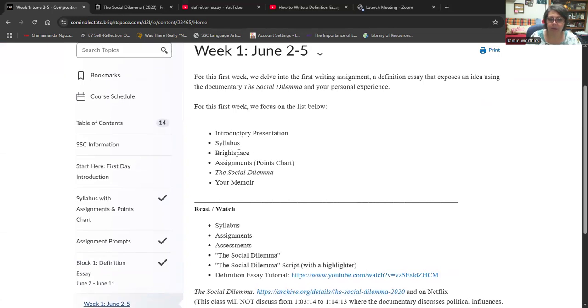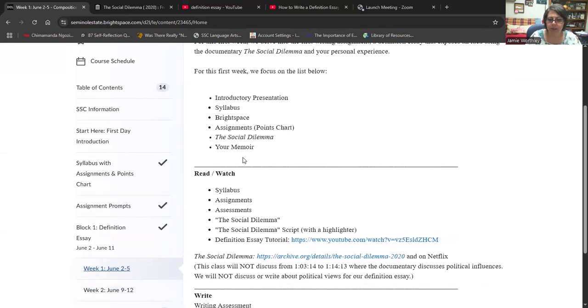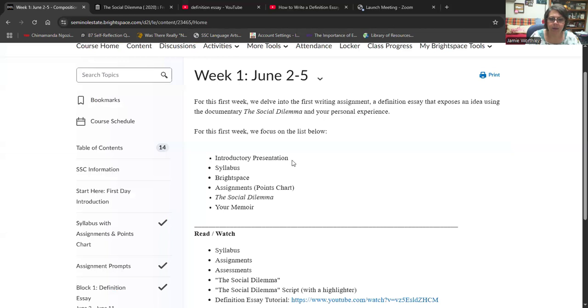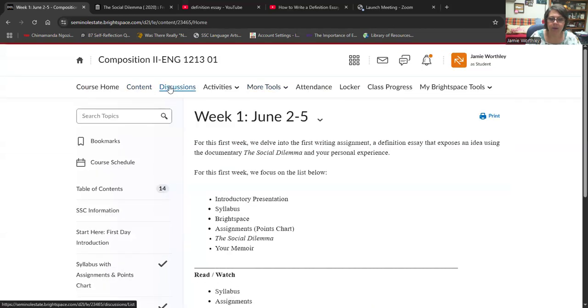The syllabus, Brightspace, I just deleted intro. We don't have that. What I'm making right now is the introductory presentation. So what I'm doing right now: syllabus, look on Brightspace, look under the points chart, which is in the syllabus, watch The Social Dilemma, and write your first memoir. Syllabus assignments, anyway. And so we'll go to discussions.